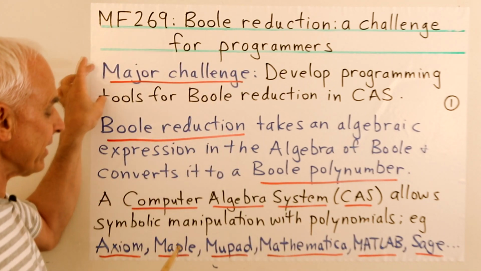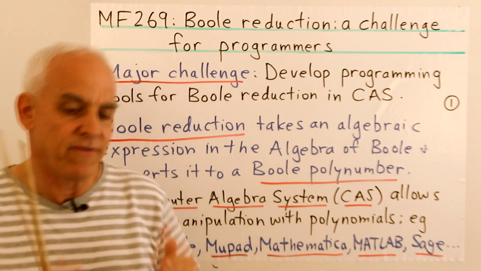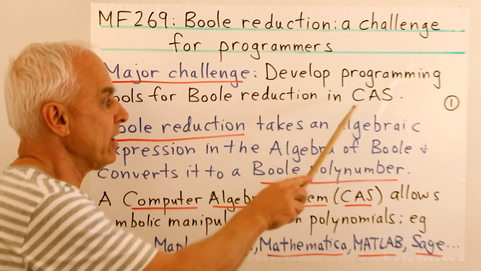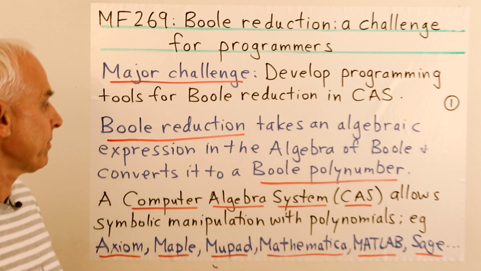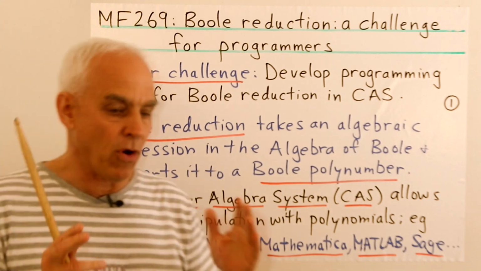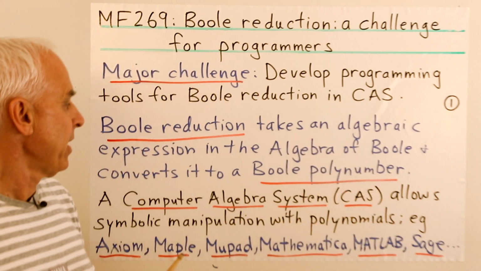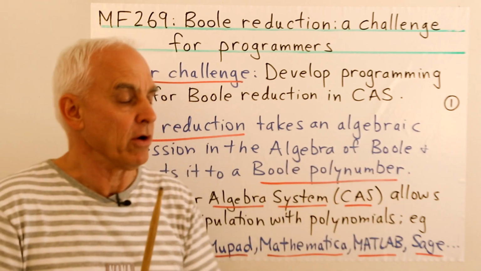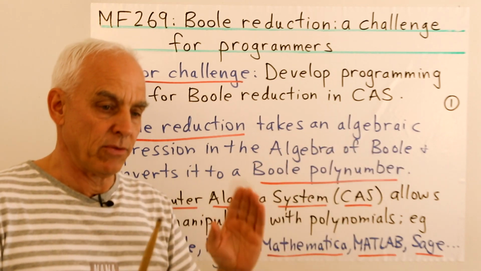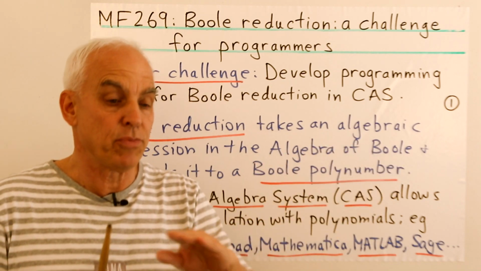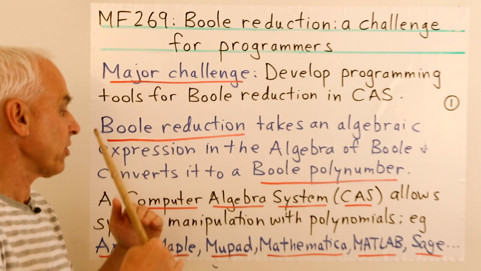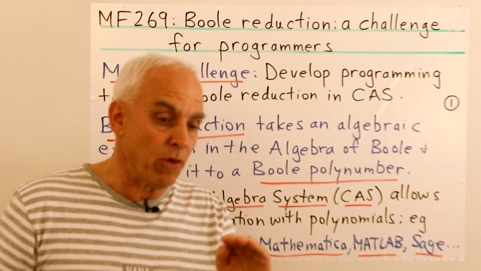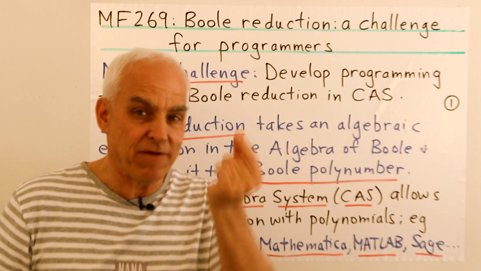So this motivates a very important challenge for us, which is to develop some software tools, some programming tools for Boole reduction in computer algebra systems. By Boole reduction, I mean the process of taking a big expression, an algebraic expression, which is ultimately a polynomial or a polynumber in our language, in the algebra of Boole. So in other words, with the addition and multiplication purely mod 2. And then to reduce that or convert it to a Boole polynumber.